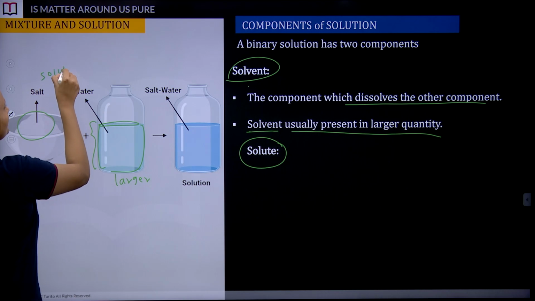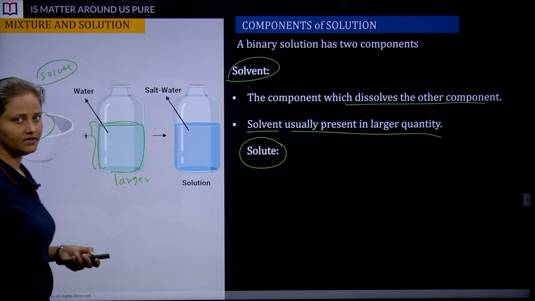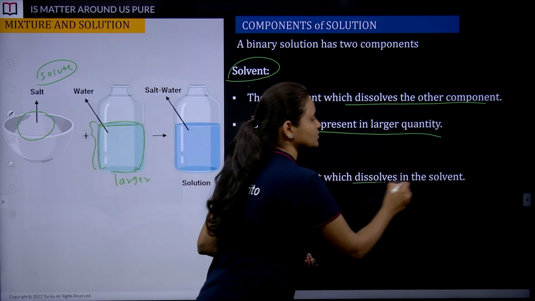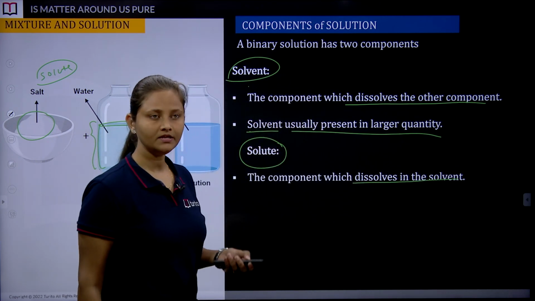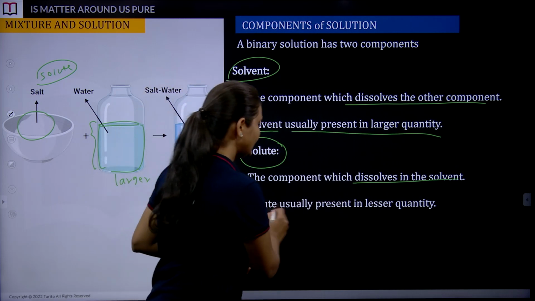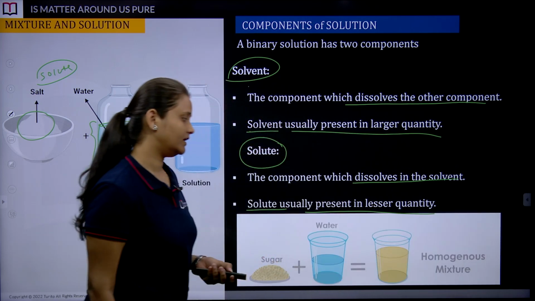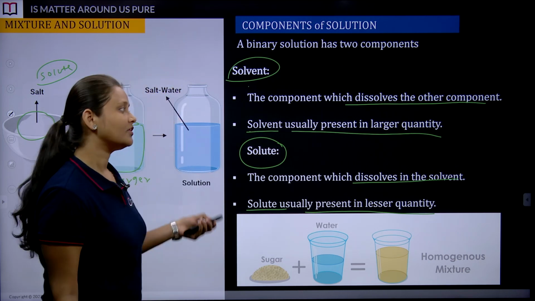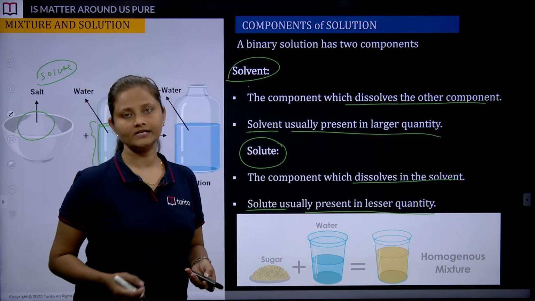The solute dissolves in the solvent and is usually present in lesser quantity. Is there any doubt? And the solute can be anything: solid, liquid, gas, anything.